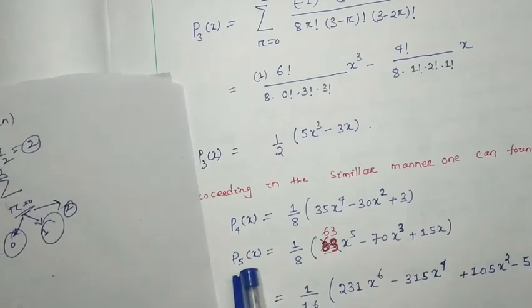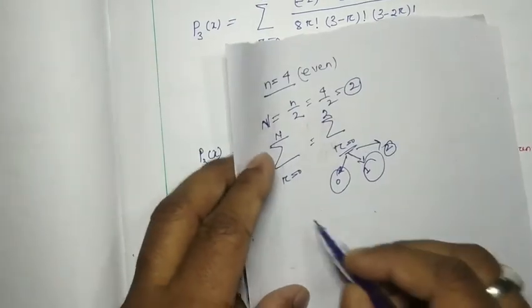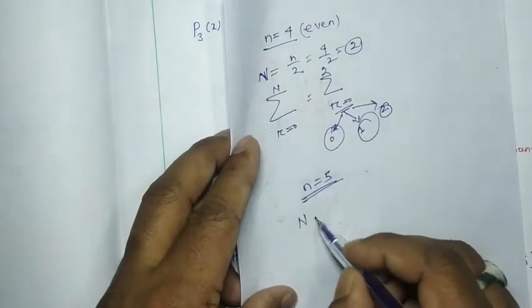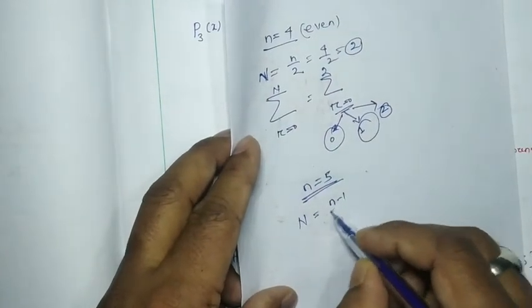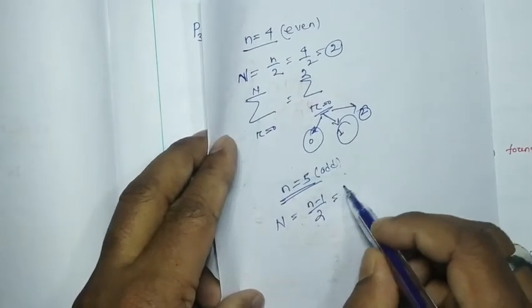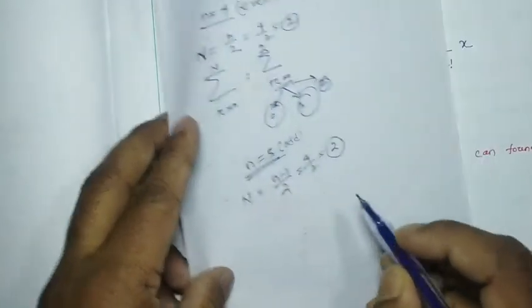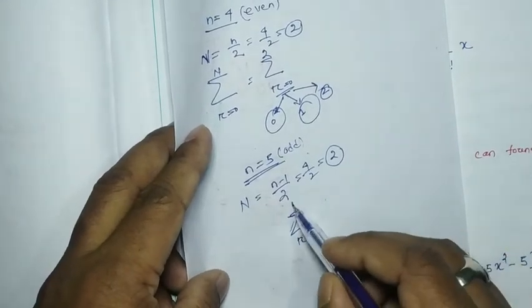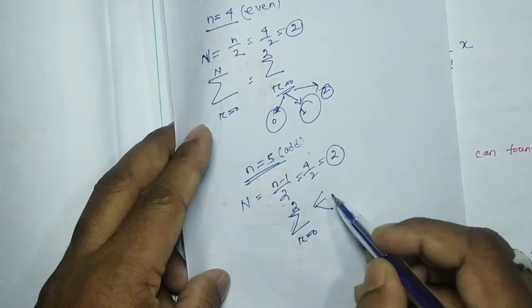Likewise P5x. P5x means the small n is 5, right? The capital N will be n minus 1 by 2, because this is odd. So 4 by 2 equal to 2. Similarly the summation will start from 0 to 2 and we can get 3 terms.